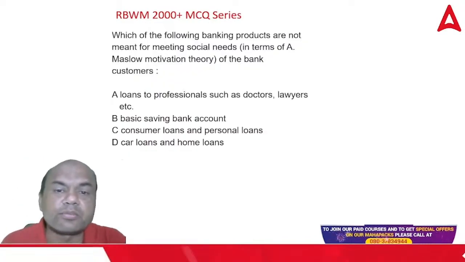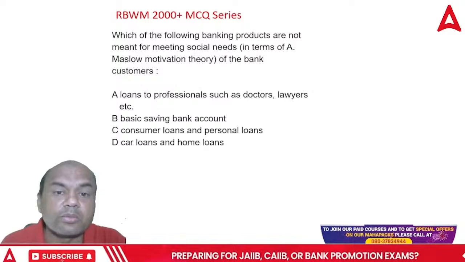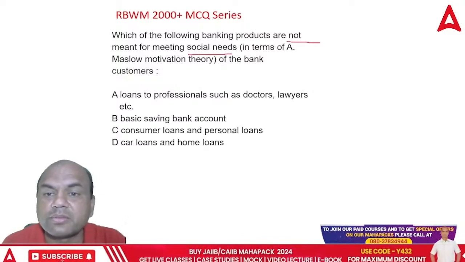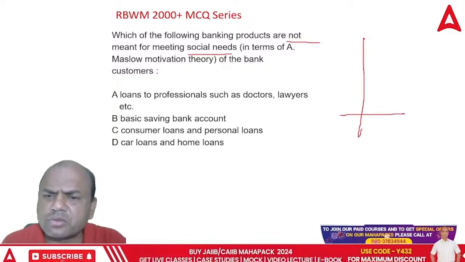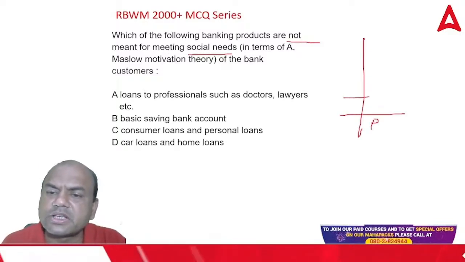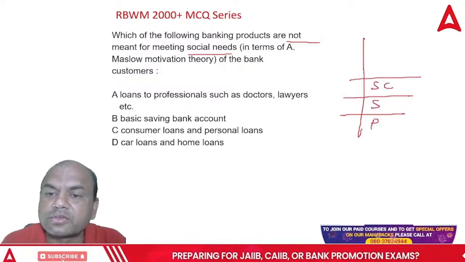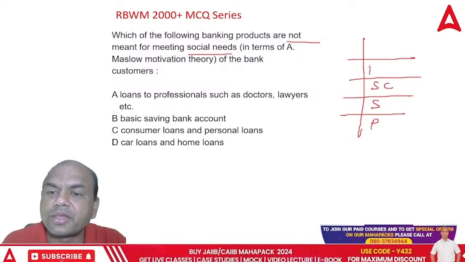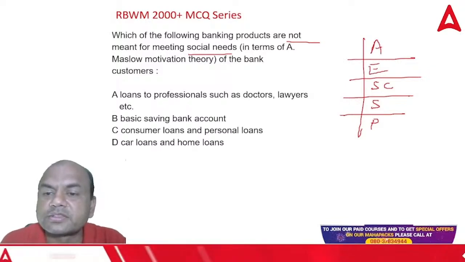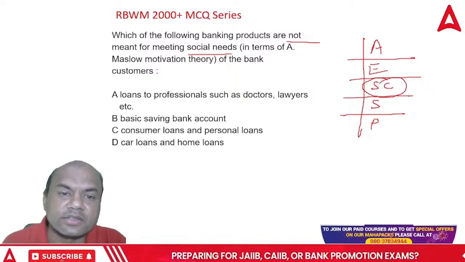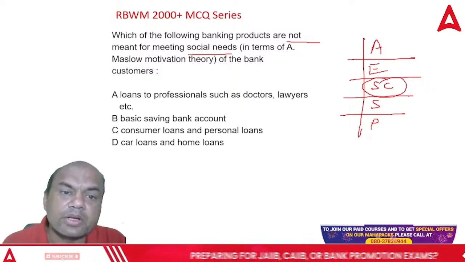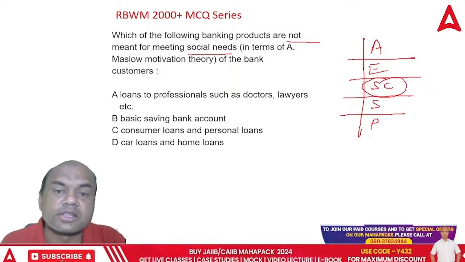Which of the following banking products are not meant to meet the social needs? Social needs and not meant. Social needs, again, see this. This should be by heart, by you. Physiological, safety, social, third level now. Social, esteem, and actualization, right? So now we are talking of the social needs. Which of the following banking products are not meant for social needs?